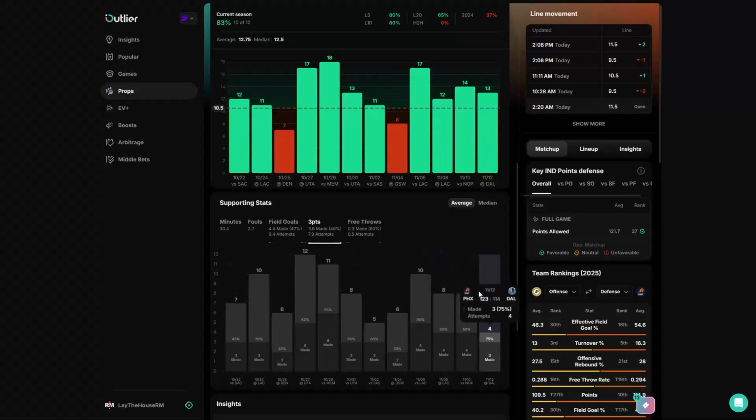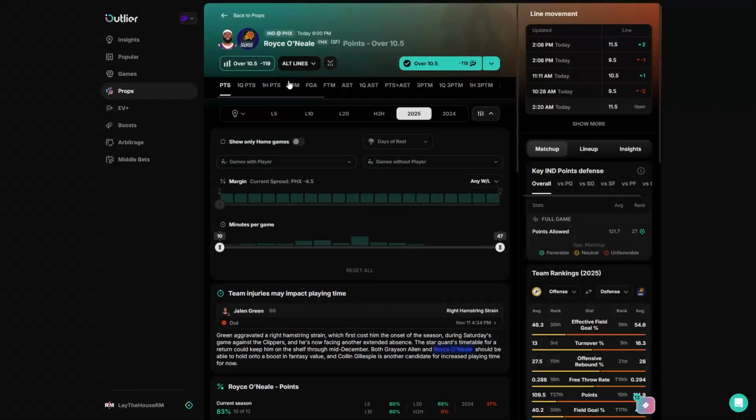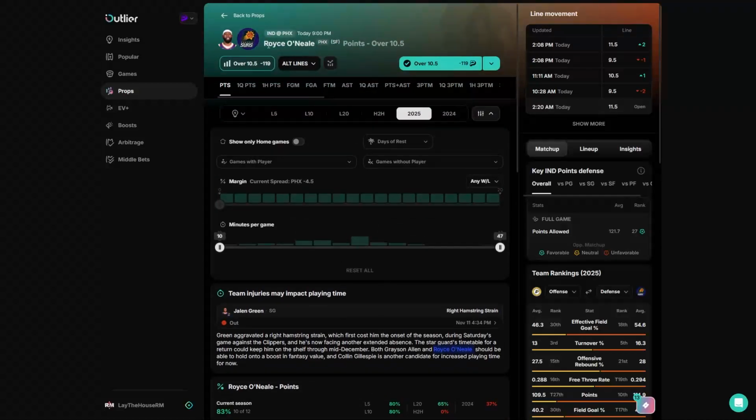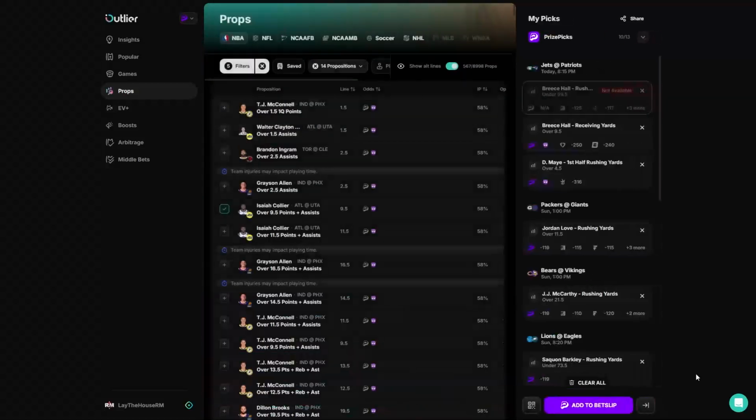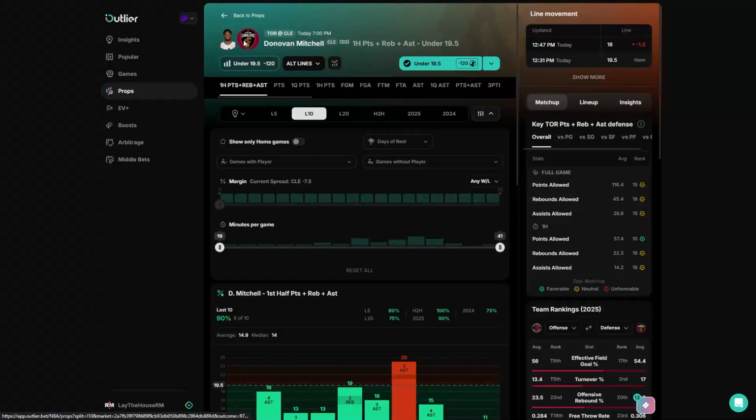Is he just getting hot from three? Like, you gotta account for these kinds of things. And quite honestly, I probably wouldn't take this Royce O'Neal points prop. I'm just not a guy who generally likes to take just points if it's not an alternate line. So I'd probably skip the O'Neal play, but I am gonna go with this Mitchell first half line, even though